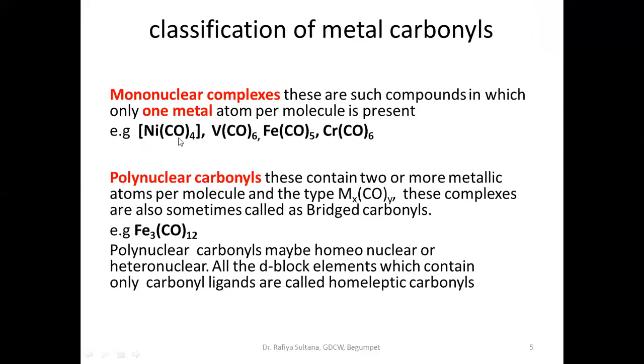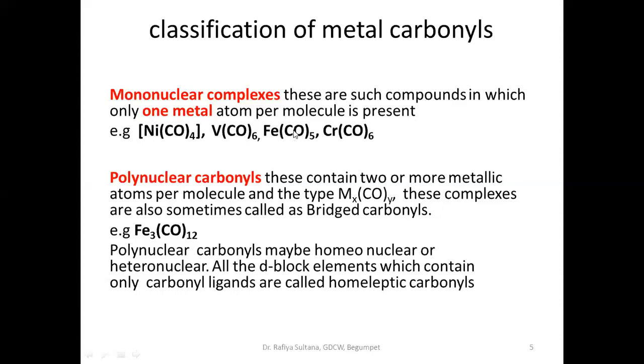See here, in these examples, can you see what the metal atom is? Nickel. How many metal atoms are there? Only one. And what is the other molecule? Carbon monoxide. Is it a metal? No, that is not a metal. That is a ligand. So we have only one metal here, nickel. Here how many metal atoms are there? Only vanadium, and the rest are carbon monoxide molecules, which are ligands. Here iron is the only metal atom.